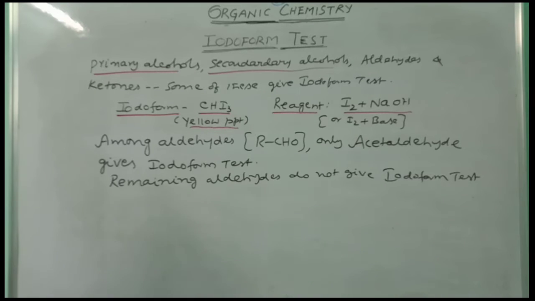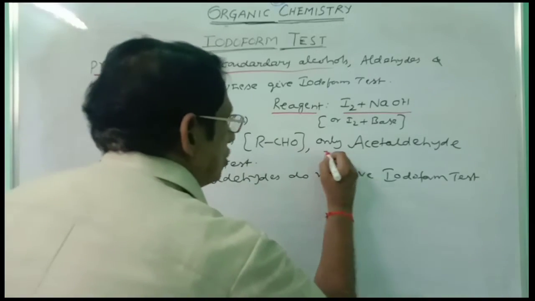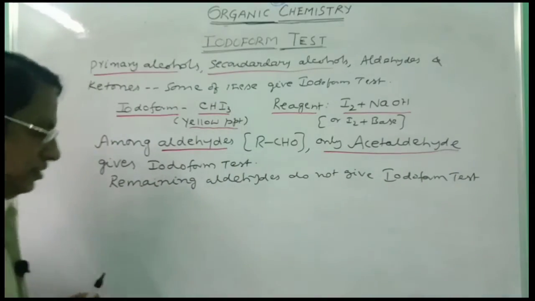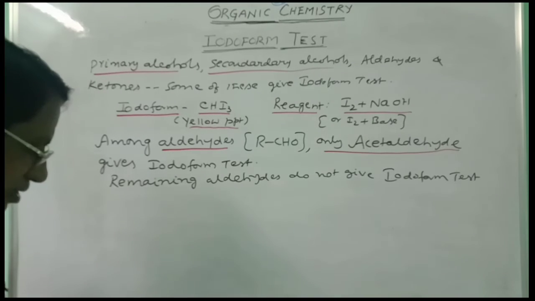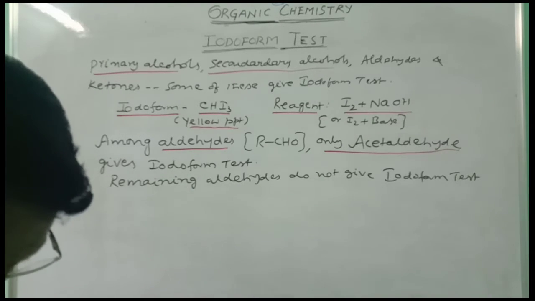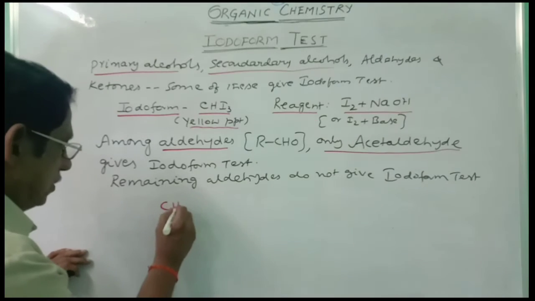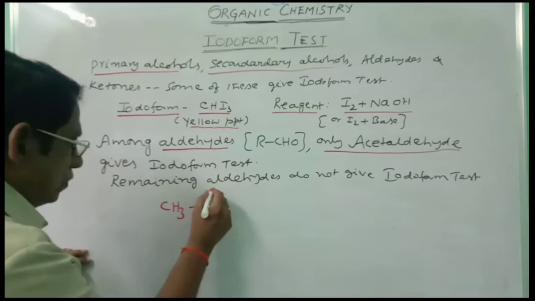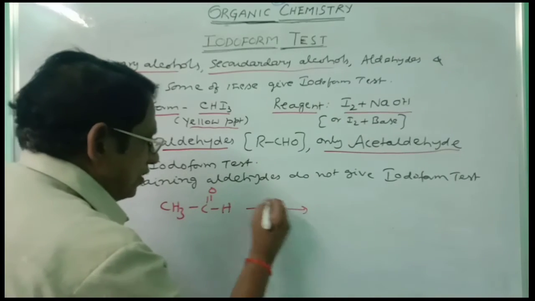Among the aldehydes you are taking, only acetaldehyde gives the iodoform test. The remaining aldehydes won't give, because acetaldehyde also contains the CH3CO group. So we can take here CH3CHO. This is acetaldehyde. When treated with I2 plus NaOH,